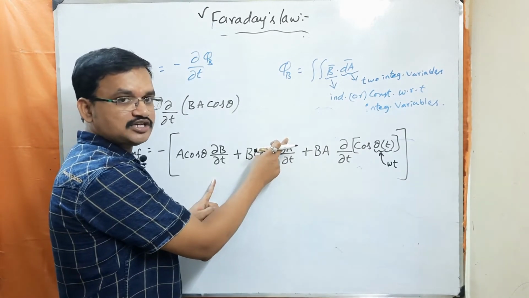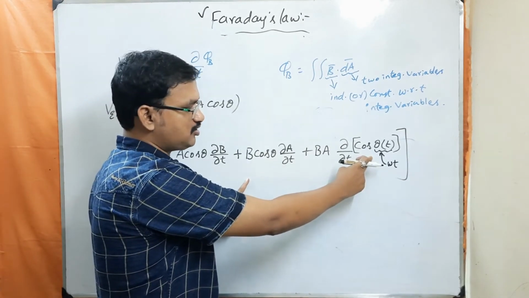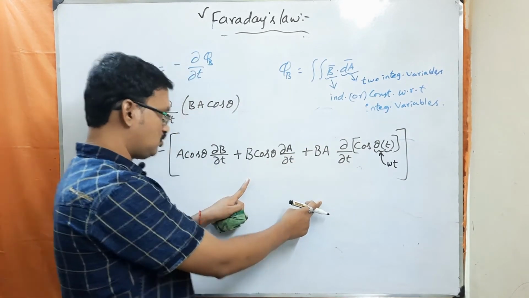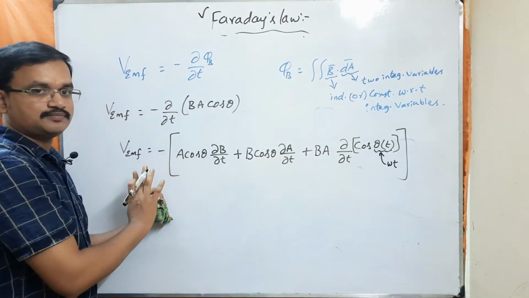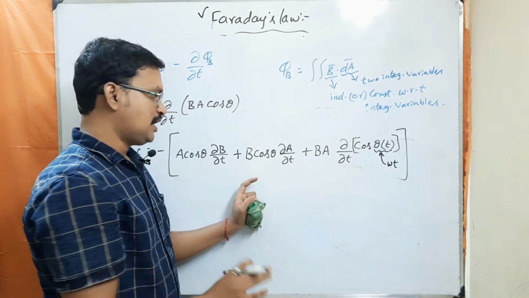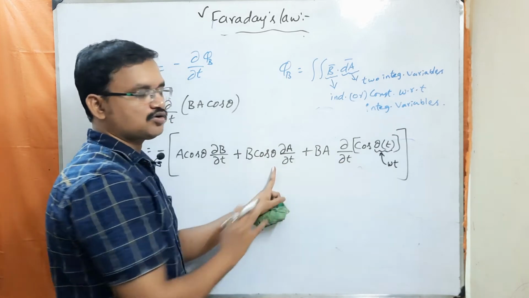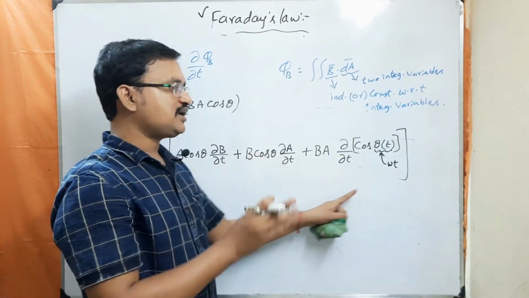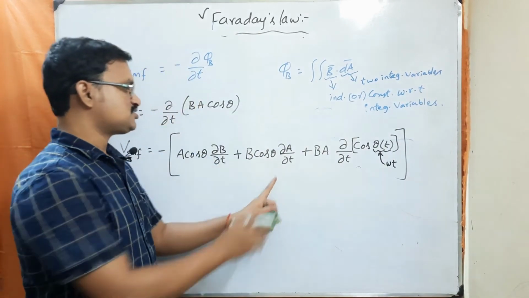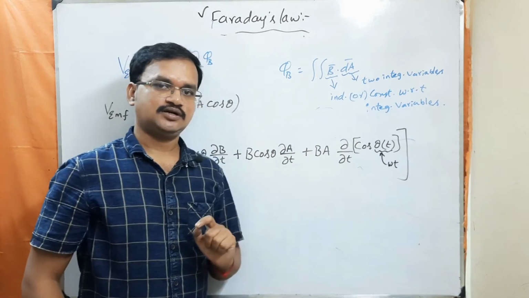Area is not changing with respect to time, so that term will go to 0, and theta is not changing with respect to time, so that term will also go to 0. So you are going to have only this term. If only the area of the loop is changing with respect to time, then only this term will be present and the other two terms will go to 0. And if only theta is varying with respect to time, then the other two terms will go to 0 and only this term will be present. Understood?